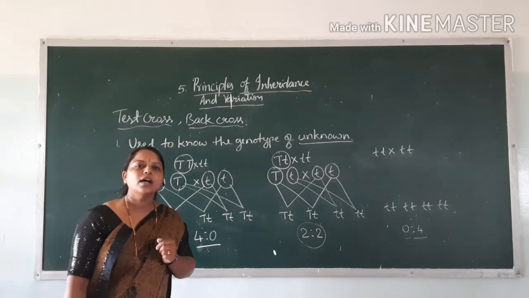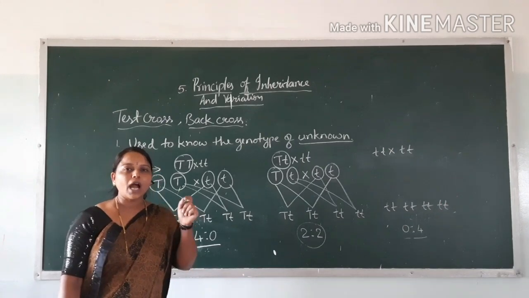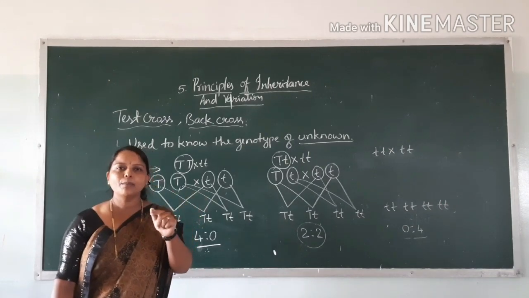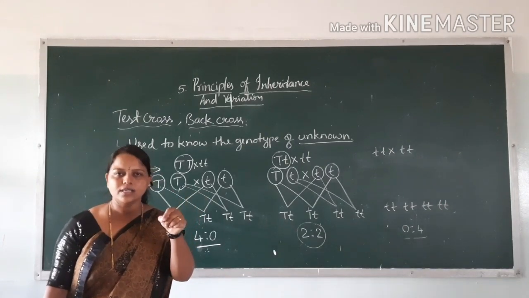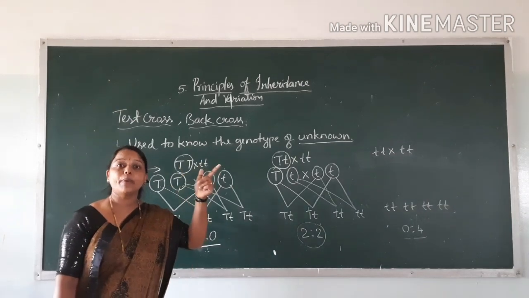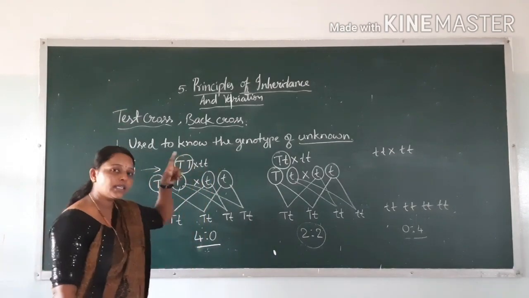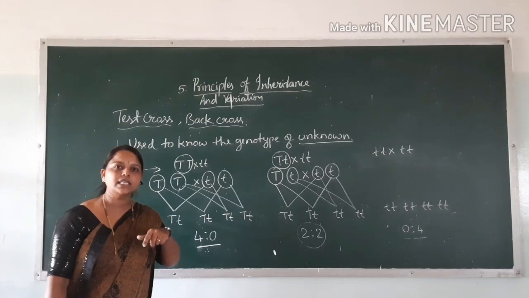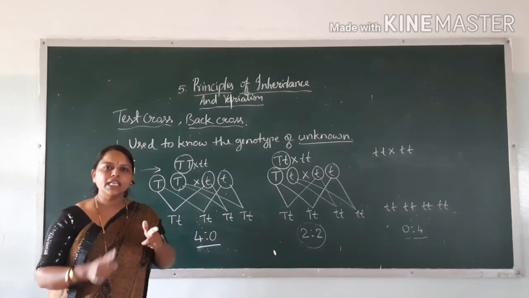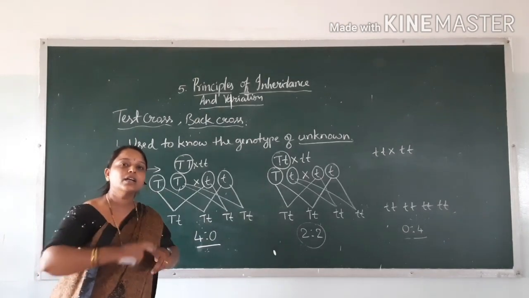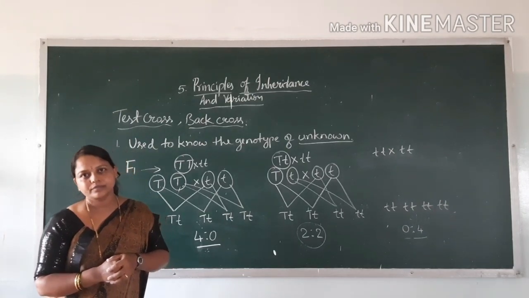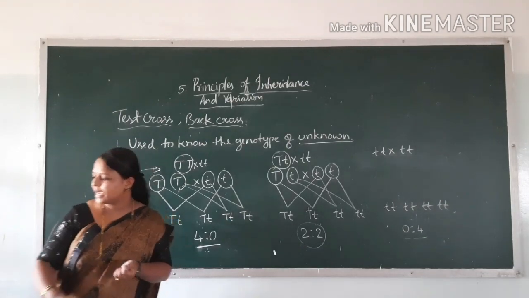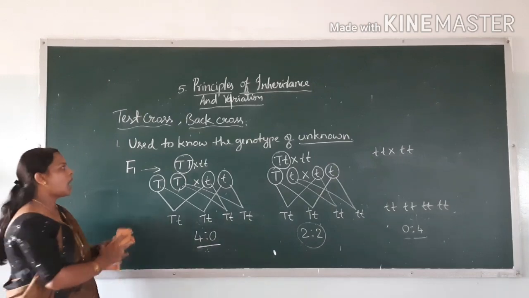The unknown plant is crossed with its recessive parent. Test cross says that it is a cross between F1 with that of the recessive parent. By doing that, we will get the genotype of the unknown.